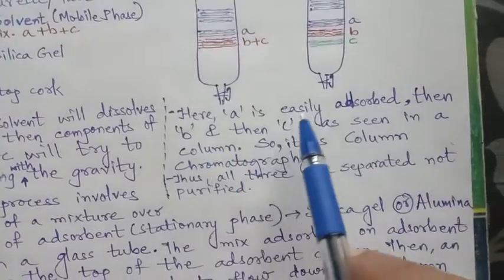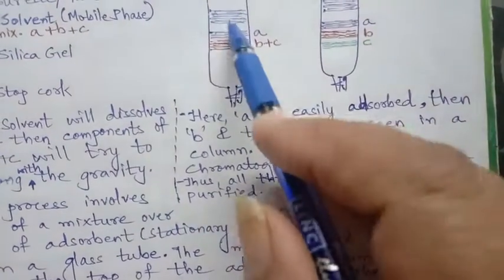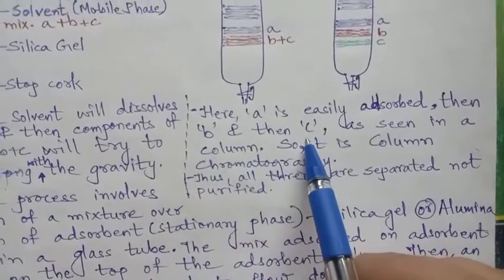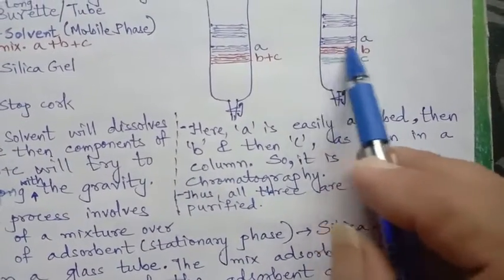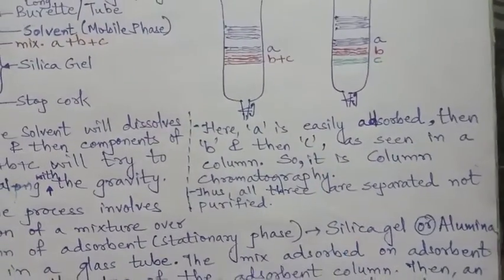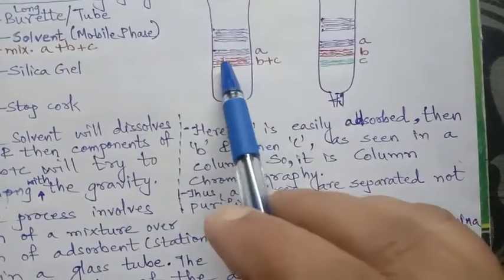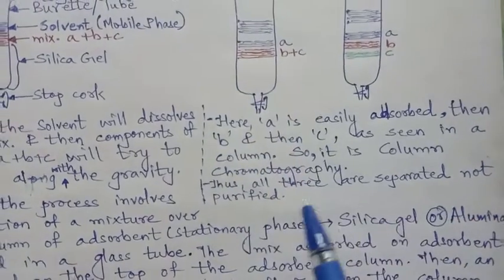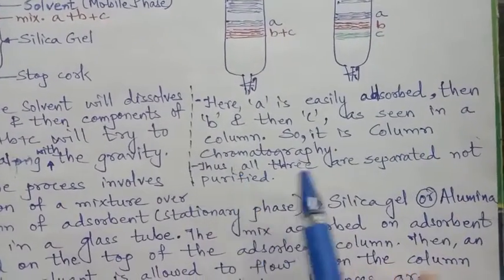So A is easily adsorbed and so it remains on the first surface there only, then B and then C, as seen in the column. See, they are now column wise. And this is the reason that as it is seen towards the gravity in a column, it is column chromatography.